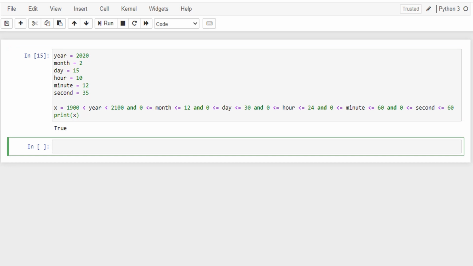Excessively long lines of code do not look nice, right? What if we want to break the line for readability purposes? Well, you can do that using the backslash character.